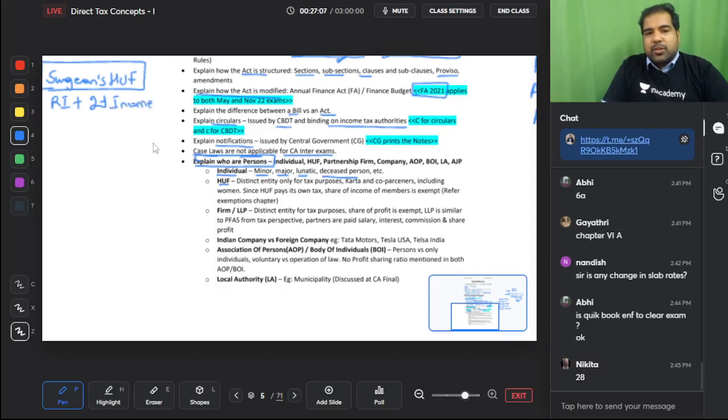Who pays the tax on this HUF income? HUF itself pays the tax. And what does it do with the profit after tax? It distributes it to the members. It's called the share of income of the members, which is exempt because once it's already taxed, it will not be taxed again under section 10(2).